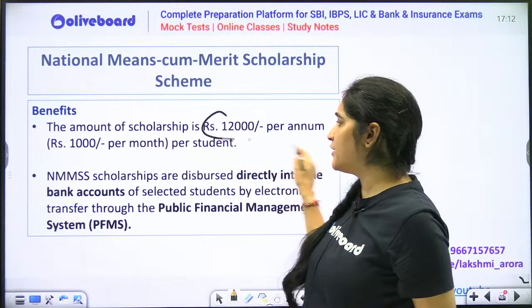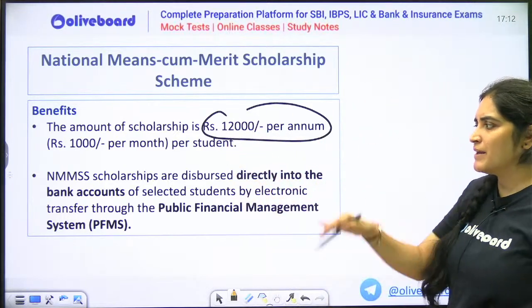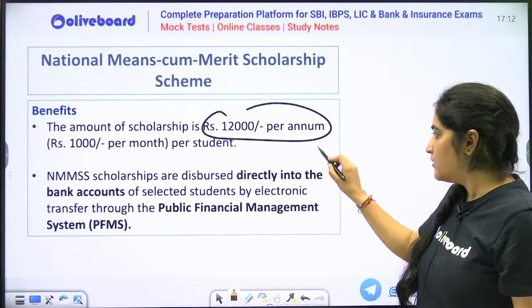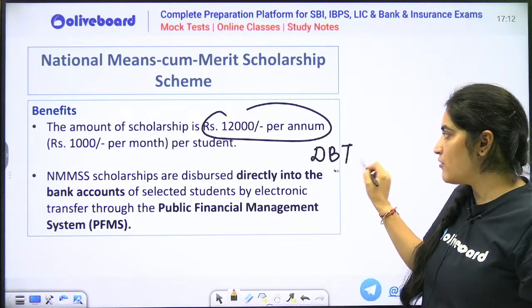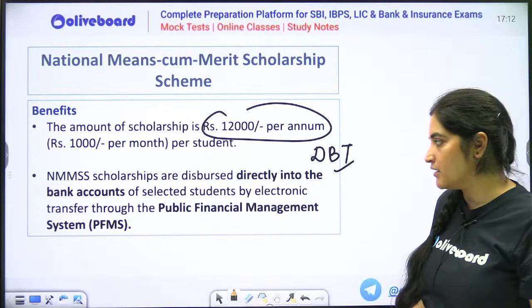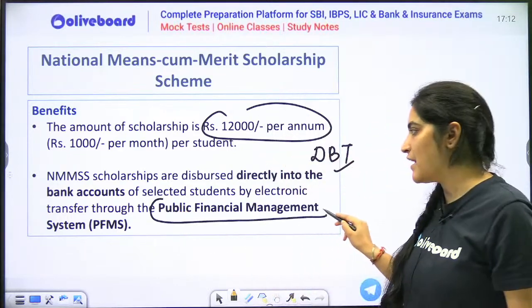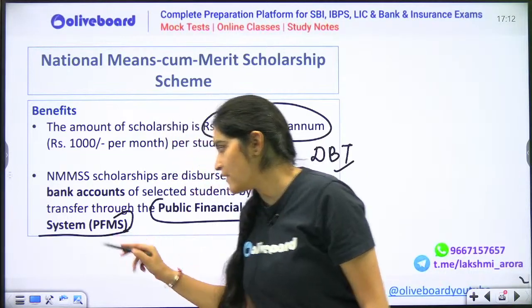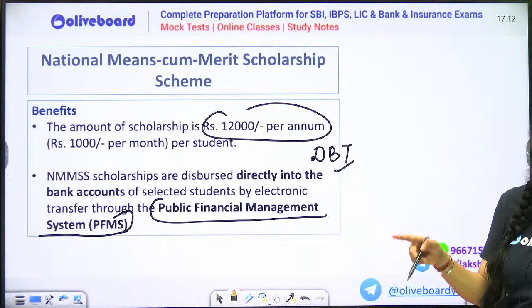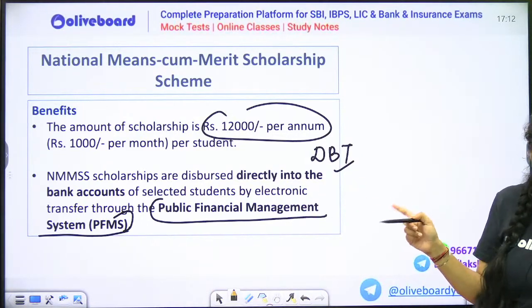What are the benefits? Already told, 12,000 rupees will be given. These benefits will be directly through DBT. They'll get this amount in their account by the DBT method, through the Public Financial Management System, through PFMS. Tell me, what is this PFMS, Public Financial Management System?